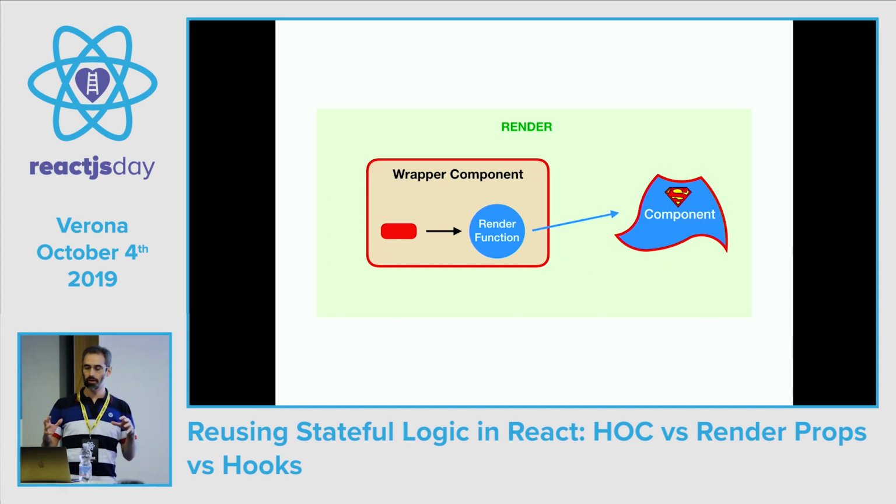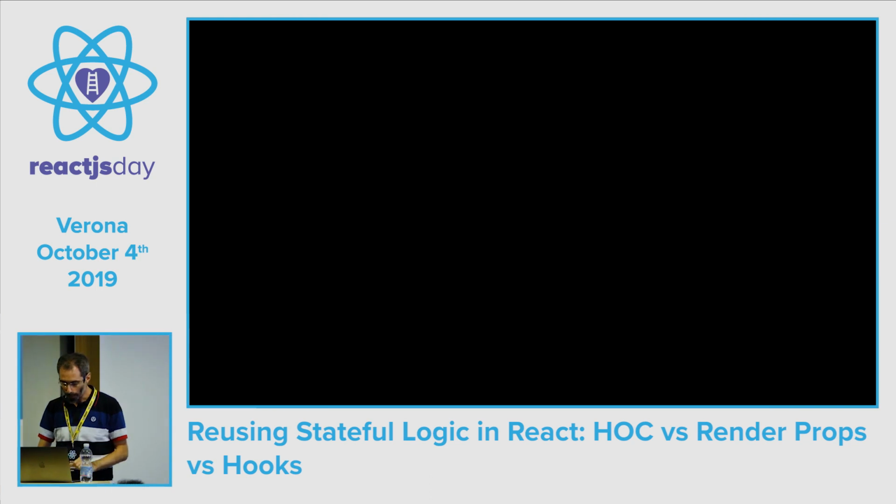So the steps here are: we create a wrapper component, and when we render, we call a function that we suppose that the user put in a render prop, and we pass to this function as argument the state that we want to share. Let's do it.